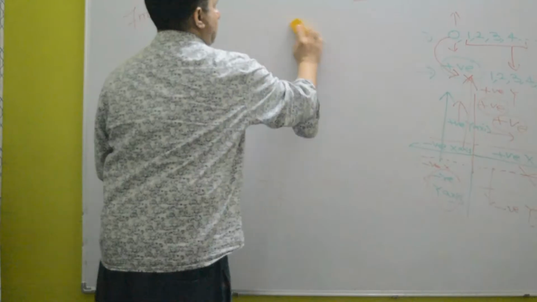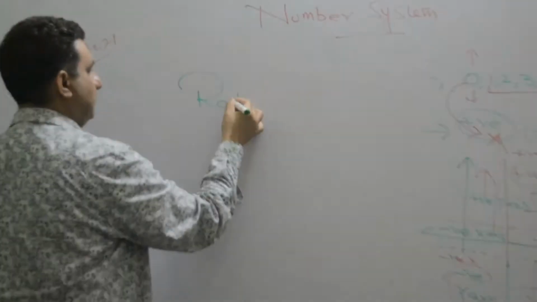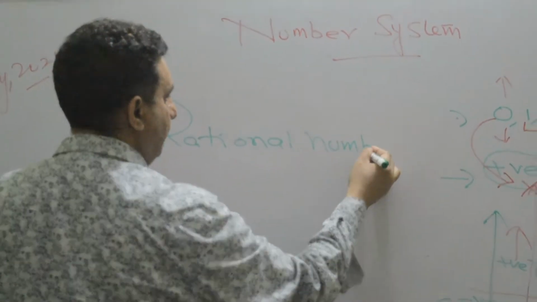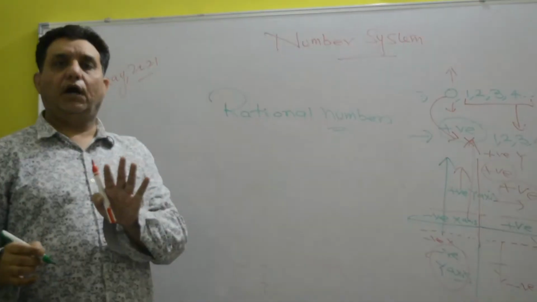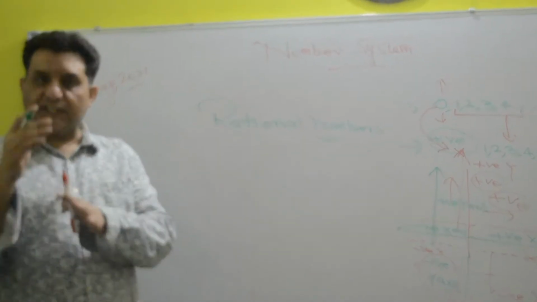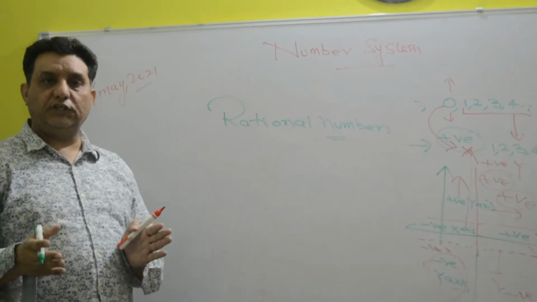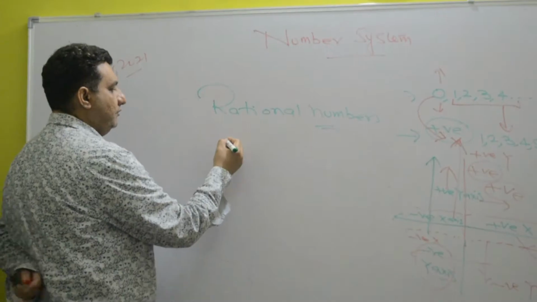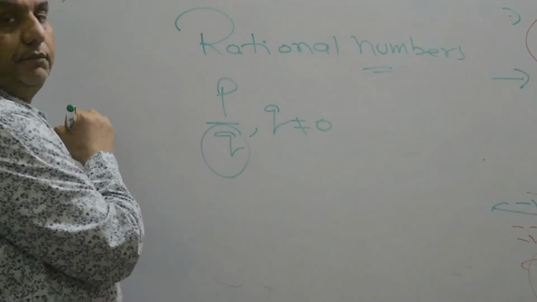Focus. Rational numbers and irrational numbers. Rational numbers are numbers in the form of x by y or p by q. In very general terminology, if you go through the NCERT and CBSE books, you will find p by q. P by q, and q can't be 0. That means its value can't be 0.